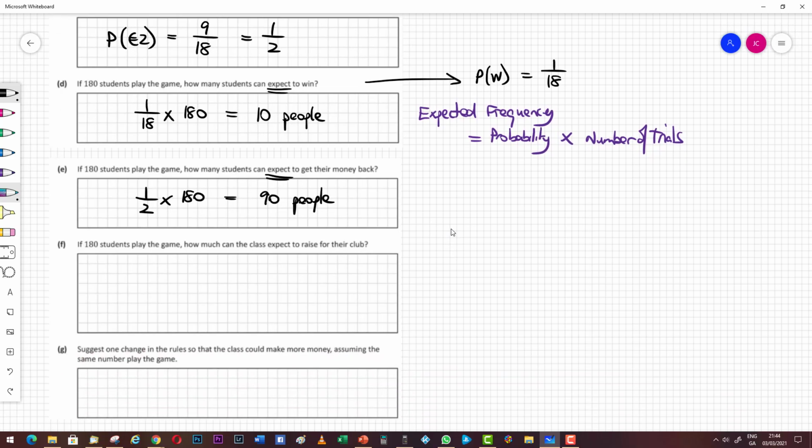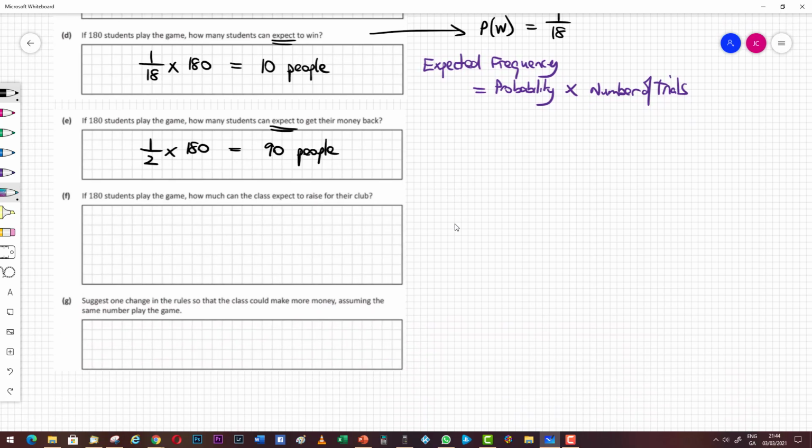Okay, so if 180 students play the game, how much can the class expect to raise for their club? Now, to play the game, it costs €2. So the first thing I'm going to write down is how much they're going to take in. So let's call that the income. 180 people are going to play the game. They're going to pay €2 each. So 180 times 2 is €360.